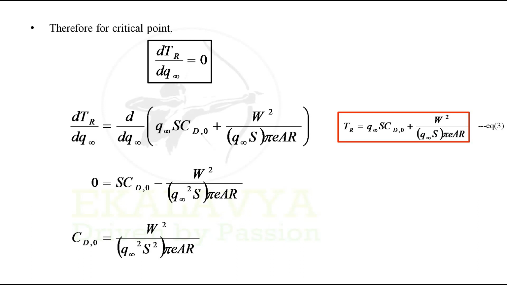Moving S into CD naught to the LHS and bringing S to the denominator, we end up with the following equation: CD naught equal to W square by Q infinity square S square pi E AR.